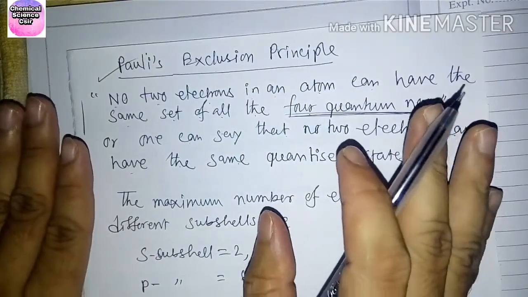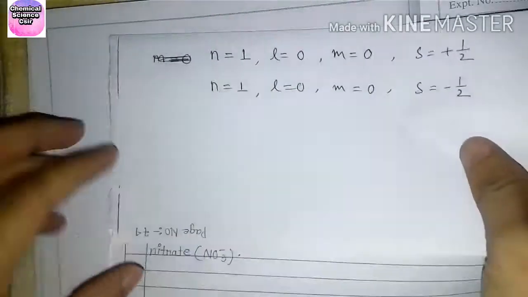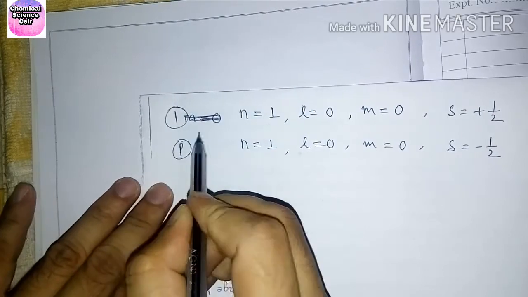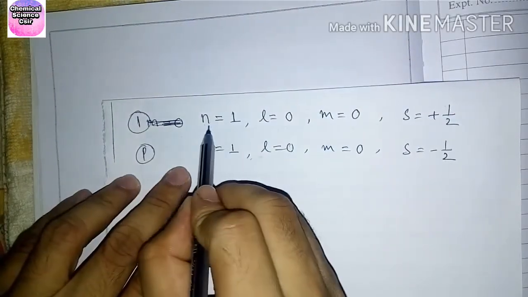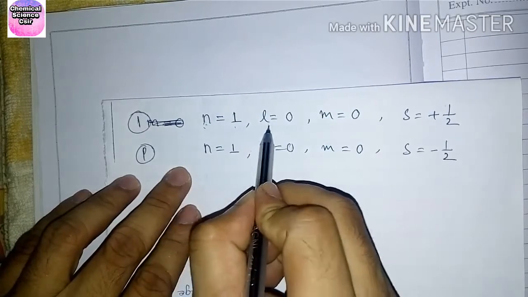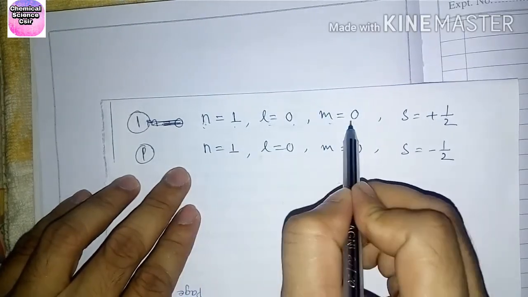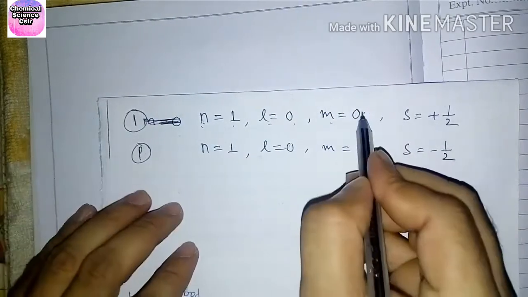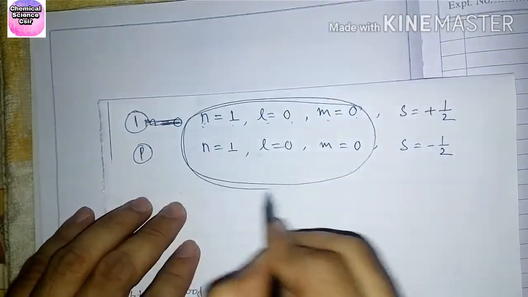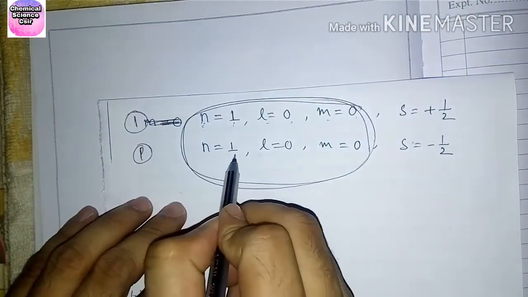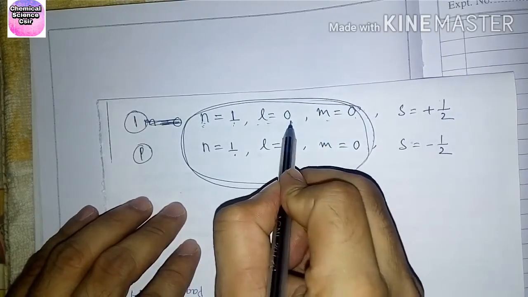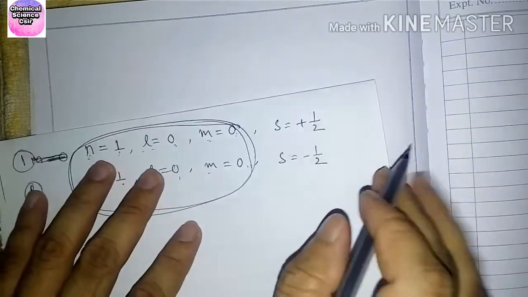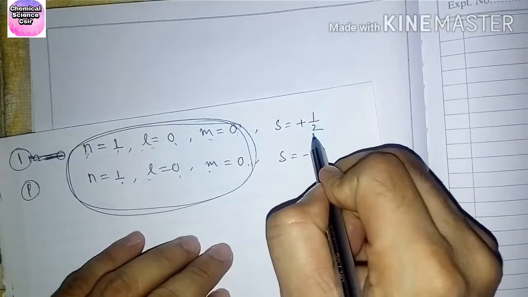Suppose we have two electrons, this one and this other one. Say n equals 1, l equals 0, m equals 0. The four quantum numbers cannot all be the same; only three can be the same. Here n equals 1 in both, l equals 0 in both, m equals 0 in both, and the fourth quantum number can never be equal.